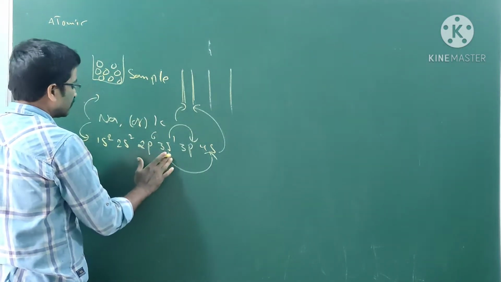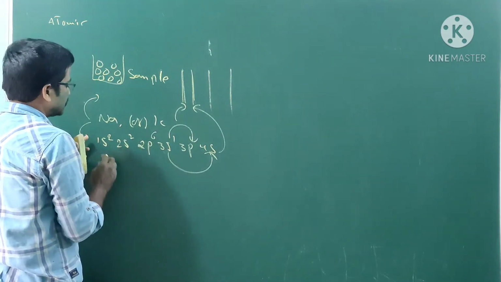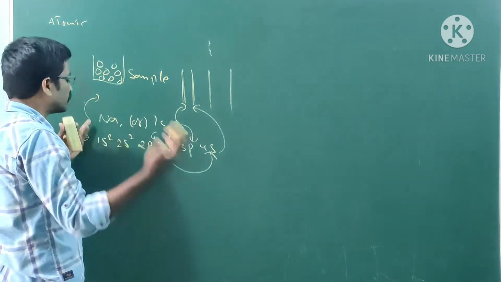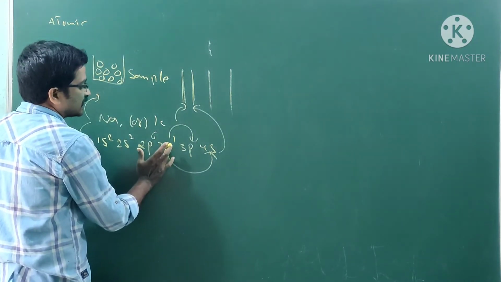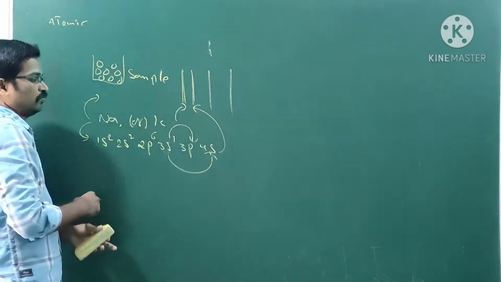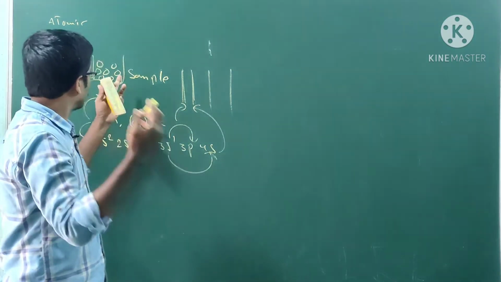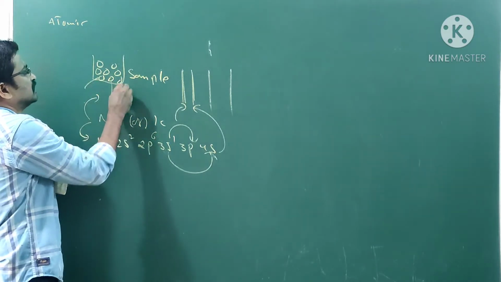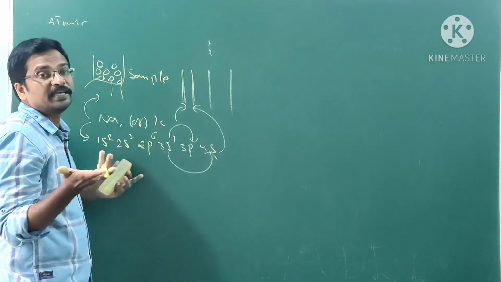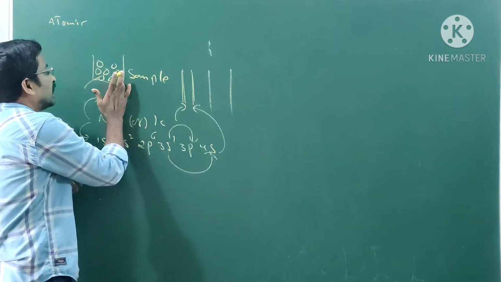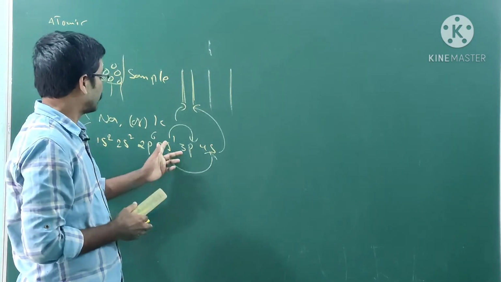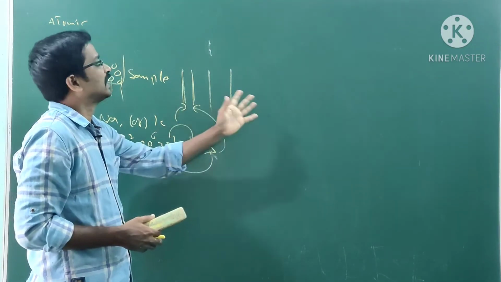In one sodium atom there is an electron transition from this level to this level. In another sodium atom the electron transition may be 3s to 4s. Another sodium atom, you have different sodium atoms. It takes some energy, it takes large energy. Next, another atom takes very large energy. That is the reason why you can get different lines.